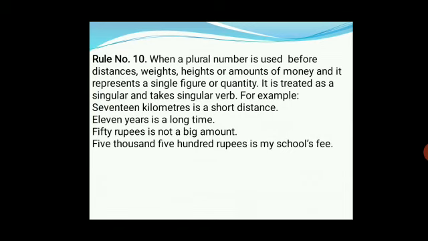For example, 7 kilometers is a short distance. 11 years is a long time. 50 rupees is not a big amount. 5,500 rupees is my school fee. 2 kilos of rice costs about 200 rupees. Here you see 7 kilometers, 11 years, 50 rupees, 5,500 rupees, and 2 kilos of rice. These represent a single figure or quantity, and that's why here we have used a singular verb.